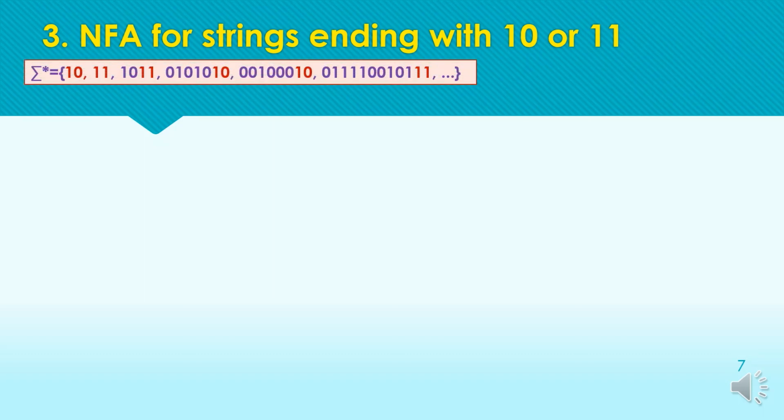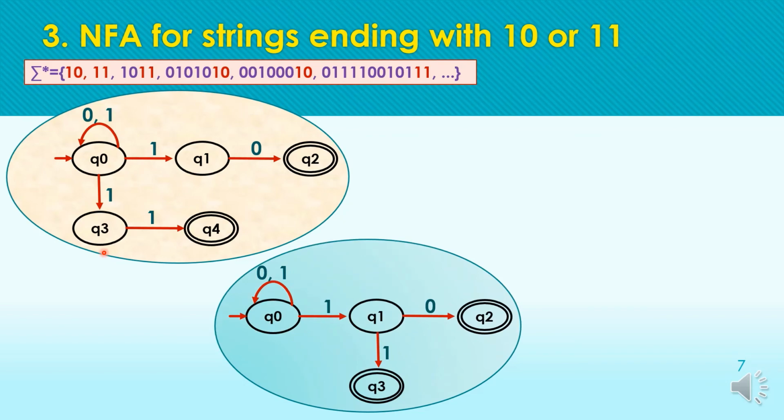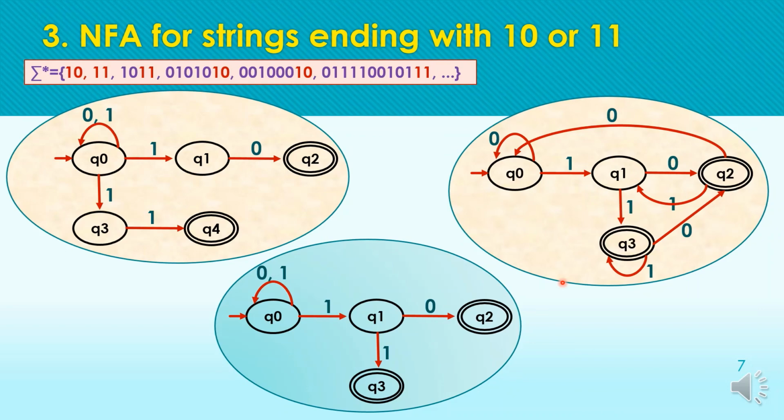Here the set of possible strings is this. All the strings ending with either 10 or 11 are accepted by the machine, and the possible NFA for the string is this. One more NFA can be this, and one more NFA can be this. So I have defined 3 NFAs for the same question, for the same statement. So you have to draw your own DFA or NFA, and check your answer.